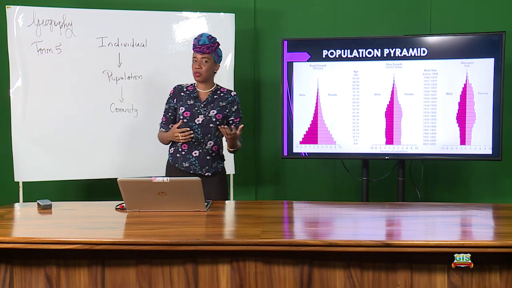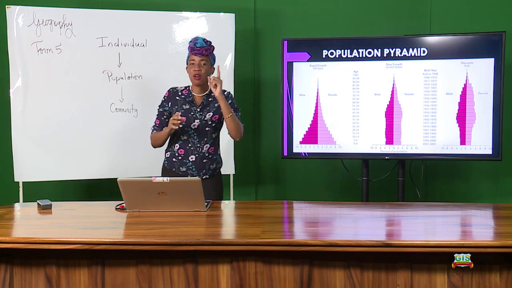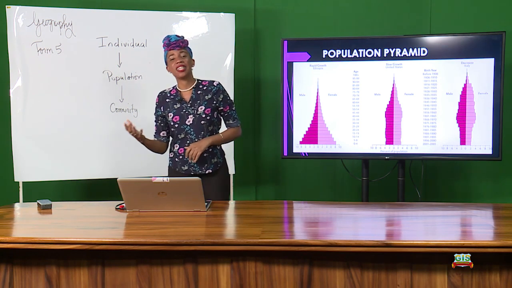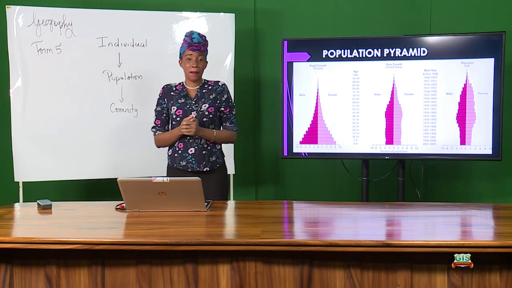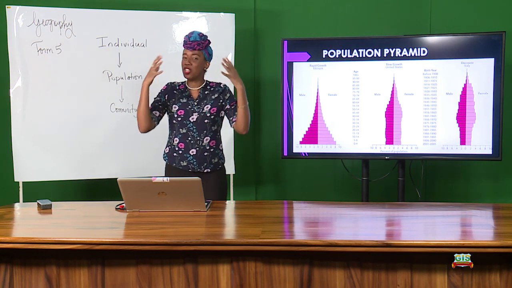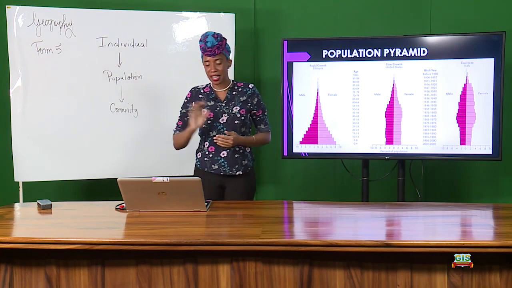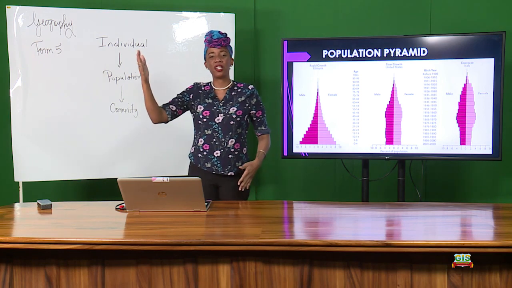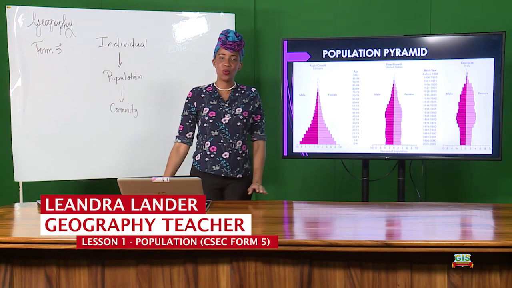All right? So the next time you hear someone expecting a baby, you can just say one more added to Dominica. And if you hear someone dying, it means that we have just lost someone. All right? But we are assured, because of how nature works, there is a balance. There will be babies born and there will be people dying. And of course, migration, if you choose to leave, you will affect your country and you will also affect the country that you are migrating to.